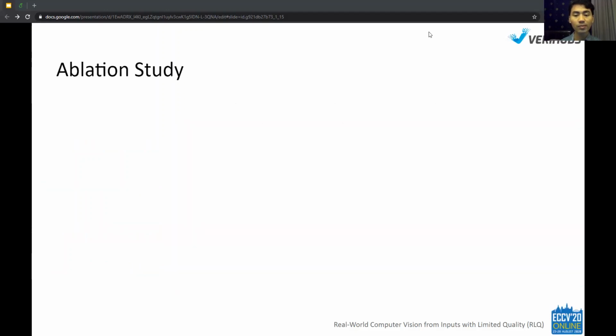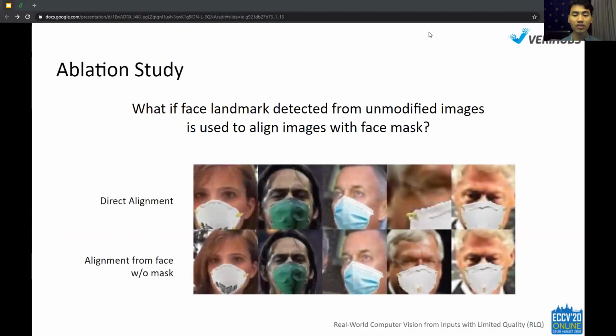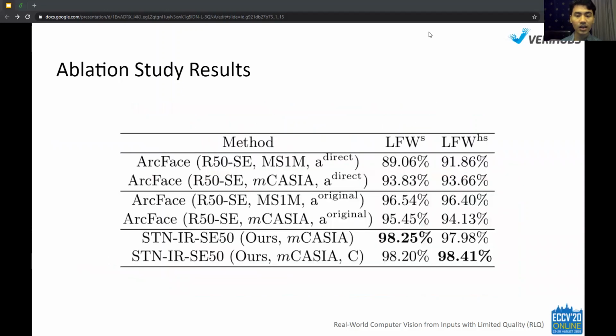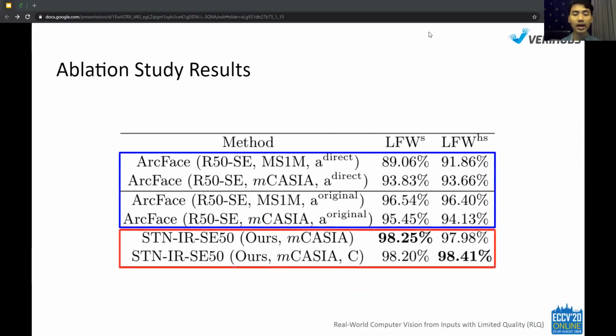We also perform an ablation study to analyze if the face landmarks detected from unmodified images can be used to align images with a face mask. The result is that the standard ArcFace method gains sizable accuracy improvement, but still falls behind our method. The result proves that a different alignment approach is needed for recognition methods to learn the visible part of the face more effectively, such as our proposed method.